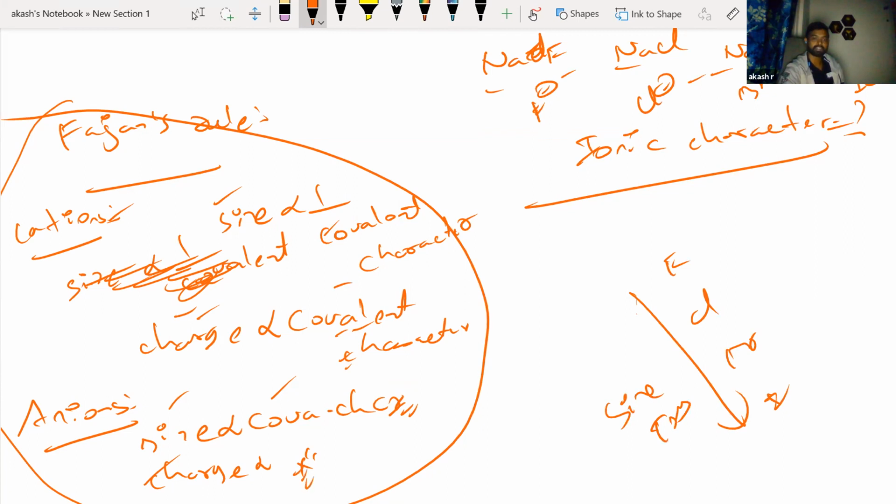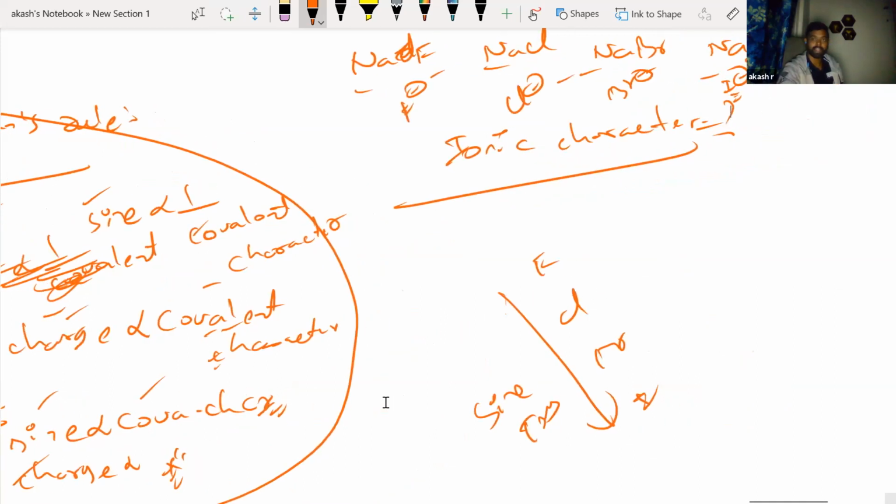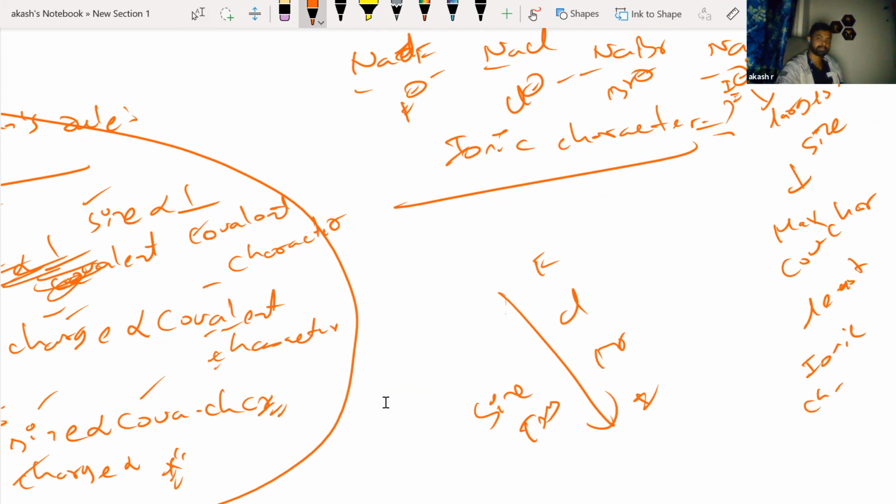Now, what did I tell you? More size, more covalent character. So I minus is the largest, so it will have the maximum covalent character and least ionic character. NaI is going to be the least ionic, and F is the smallest, so NaF has the least covalent character and the maximum ionic character. So this would be the order of ionic character. Very simple question, right?